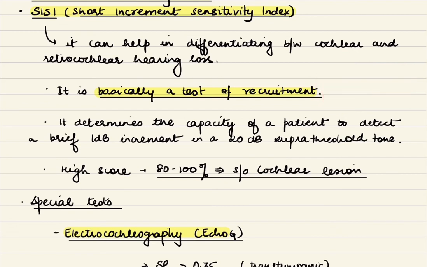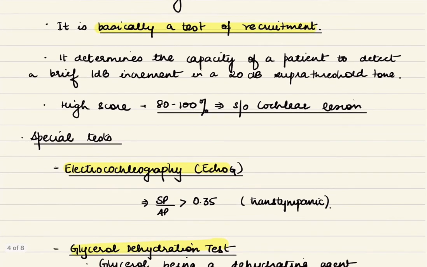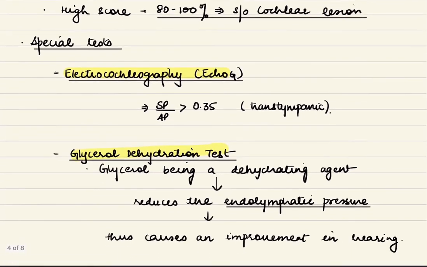And if the patient is able to detect 15 out of 20, that means the score is 75%. And a high score, that is 80 to 100%, is suggestive of a cochlear lesion.